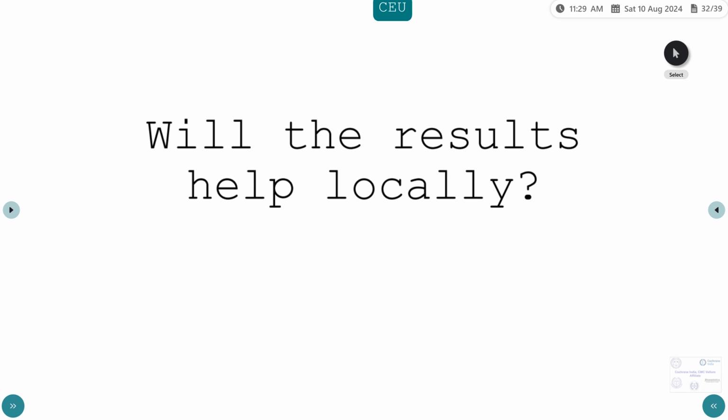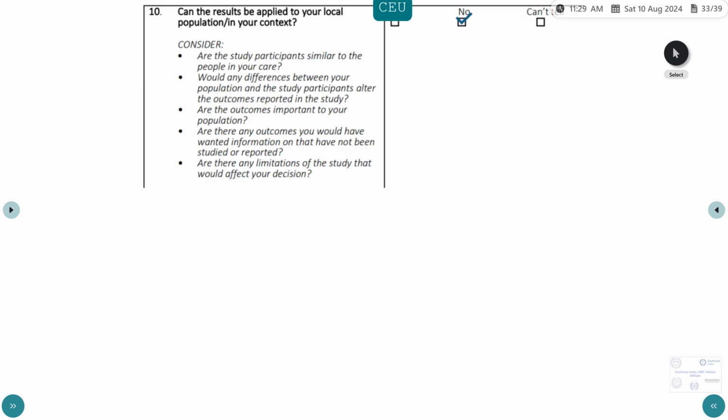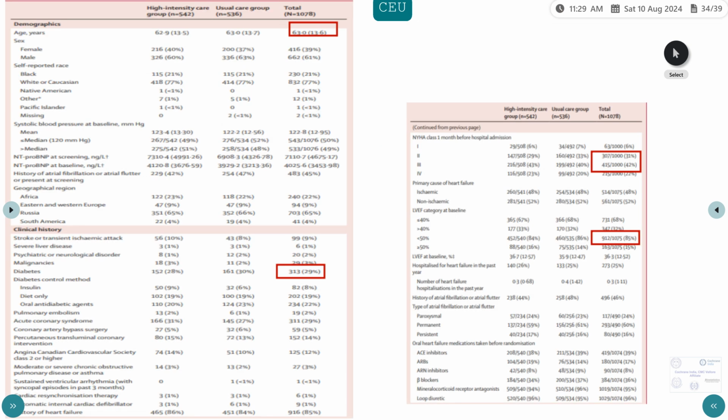So will the results help locally? For this, we looked at the baseline characteristics of what they have looked at and whether they compare to our population. The age was around 63, and one thing I found a bit less was diabetes, only 29%. It would be more in our population. Patients who present in NYHA 2-3 to our OPD, or LVEF less than 50, that could be comparable.